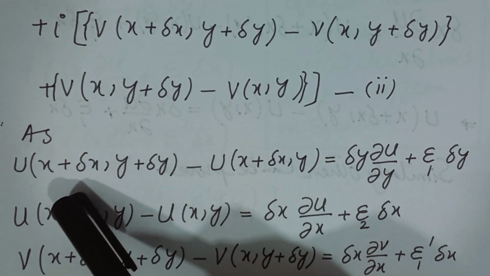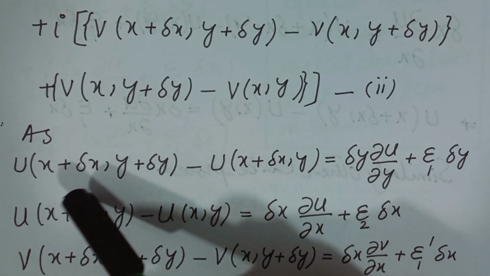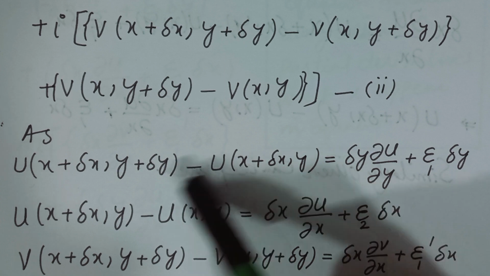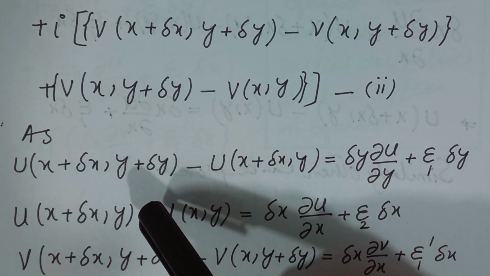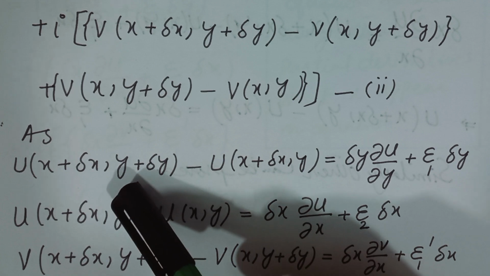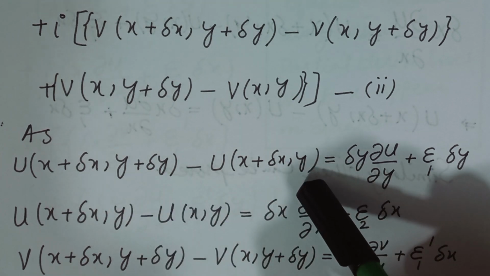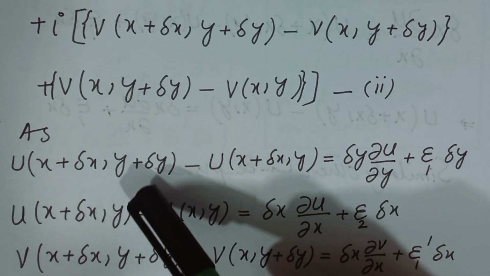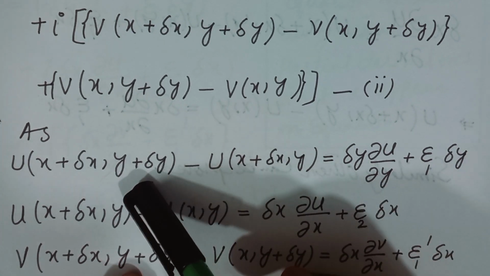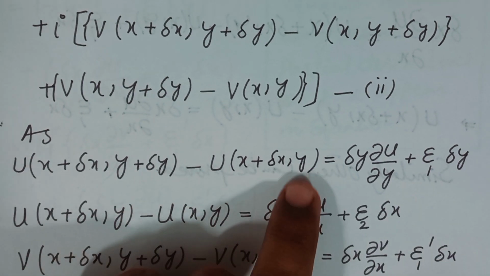You can see that the x coordinate in both terms, that is x plus delta x and x plus delta x, is the same, whereas the y coordinate is different. In the first term the y coordinate is y plus delta y, and here it is y. What is the change in the coordinate of y?